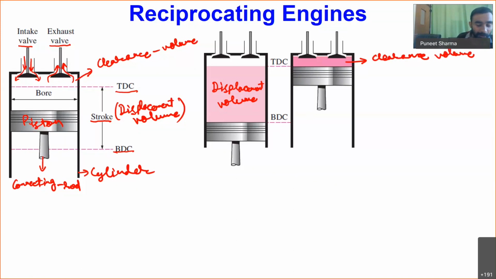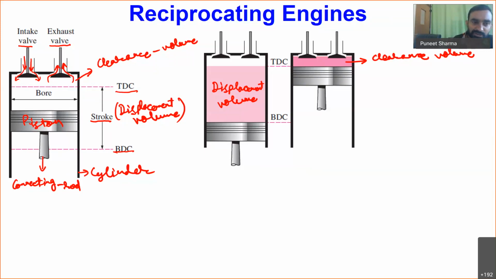Now you can see these are the different nomenclatures related to reciprocating engines. Reciprocating engines are very popular and are used in the majority of automobiles. For producing power inside automobiles, the reciprocating engine is the key component. Apart from automobiles, it also has many other applications.